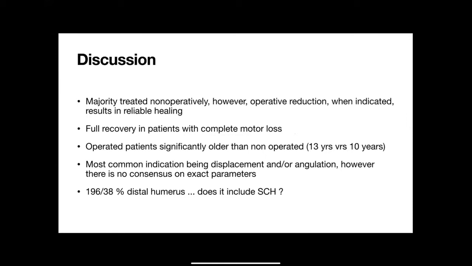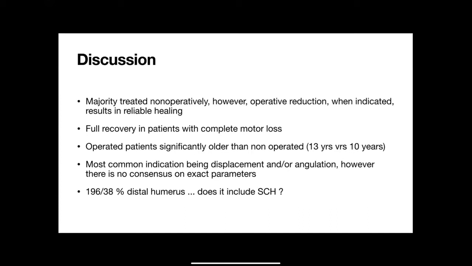There were 96 patients, and out of the 96, 16 were excluded because they died or had other reasons. Distal humerus fractures are not included in this study. Only shaft humerus fractures are included. So they had 80 shaft humerus fractures, out of which 5 had a nerve injury.